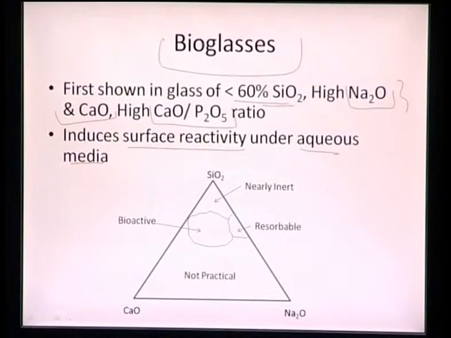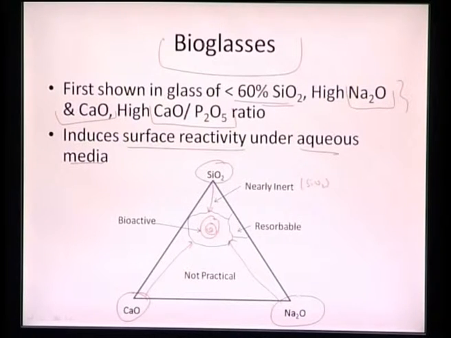So with this combination of silica, calcium oxide and sodium oxide, we obtain certain regions: around 60% silica and some combination of CaO and Na2O results in a bioactive region, and a region which is higher in silica is highly inert because of the formation of silicon oxide.